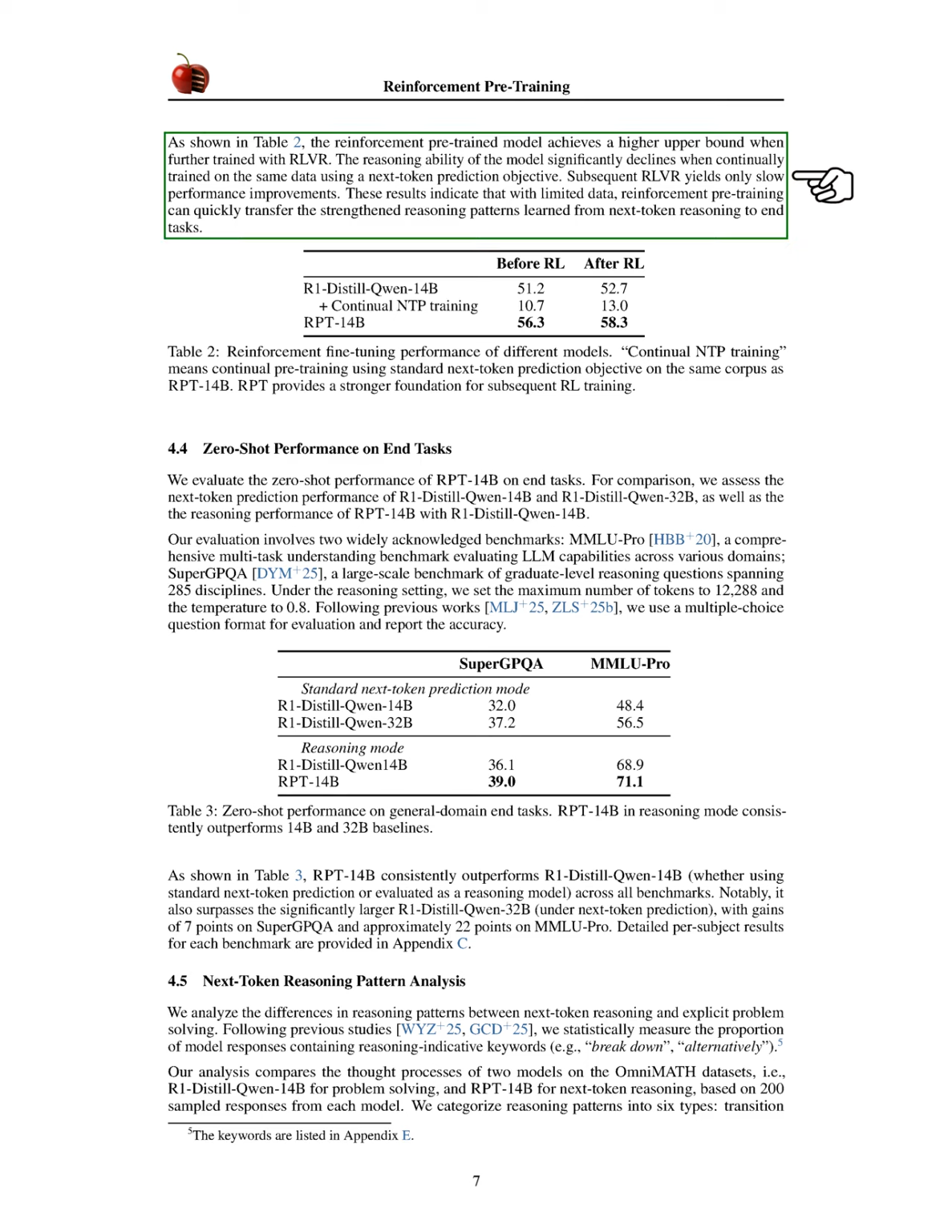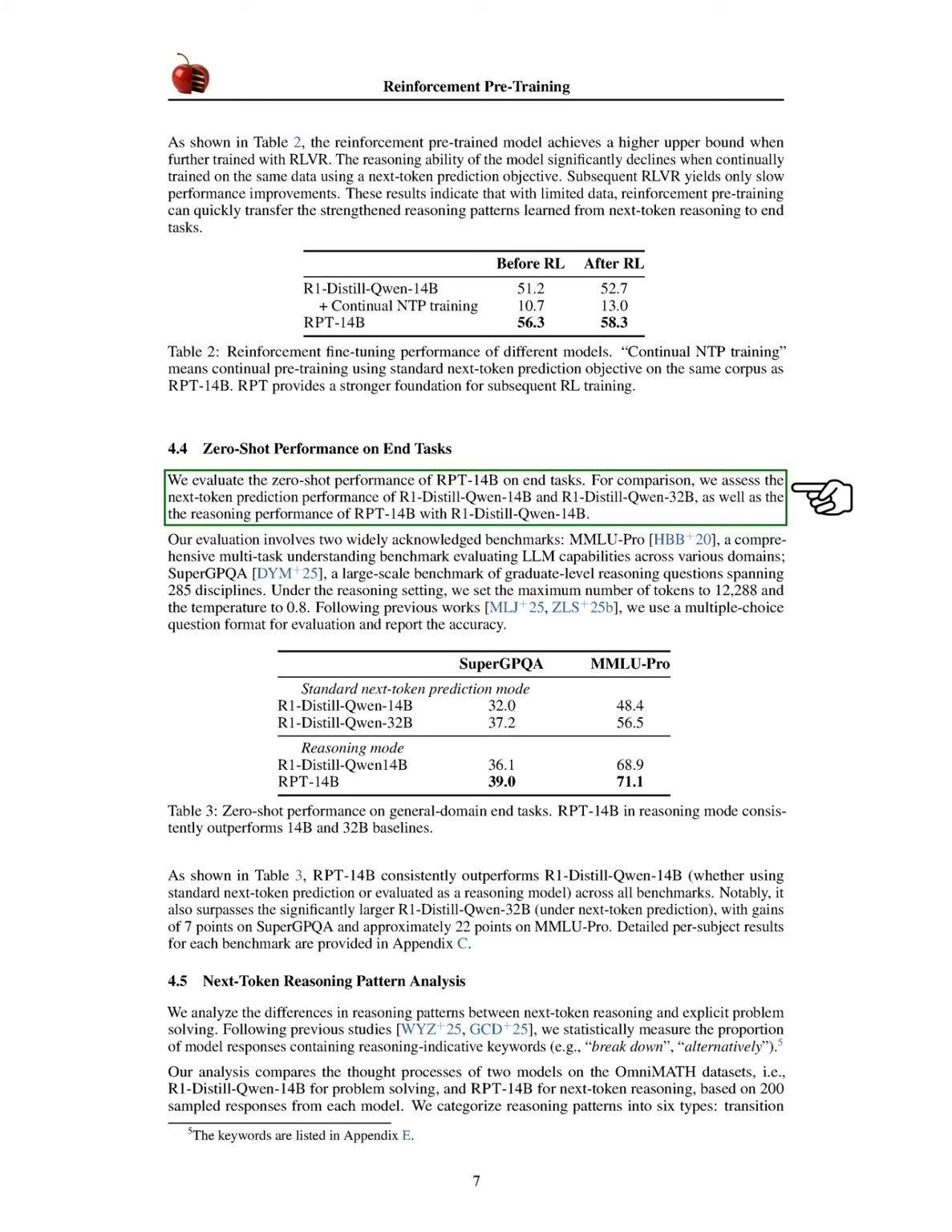Section: Zero-shot performance on end tasks. In this section, we evaluate the zero-shot performance of RPT-14B on end tasks. To compare, we also look at the next token prediction abilities of R1 Distill Qwen14B and R1 Distill Qwen32B, as well as the reasoning performance of RPT-14B alongside R1 Distill Qwen14B.